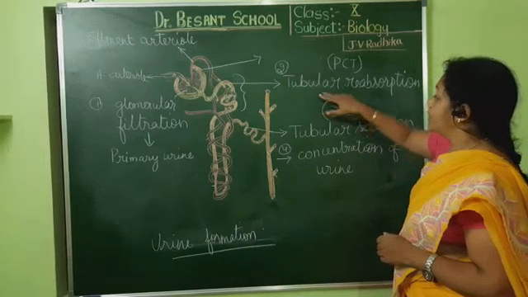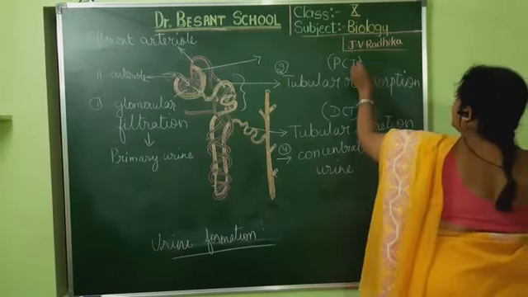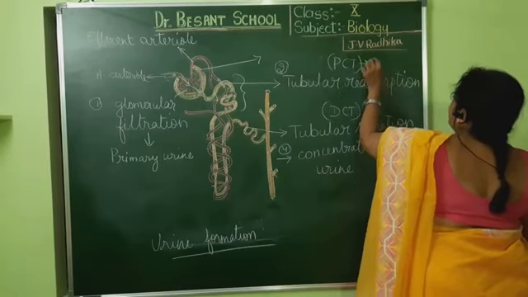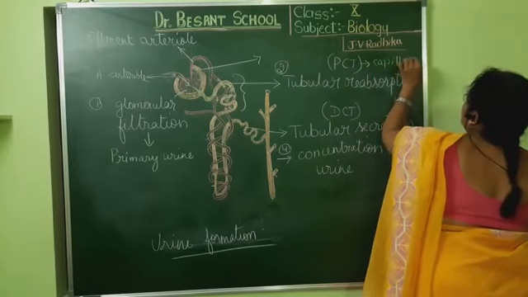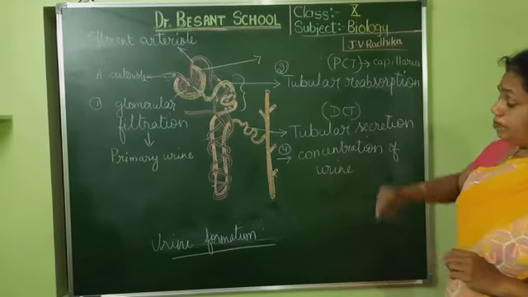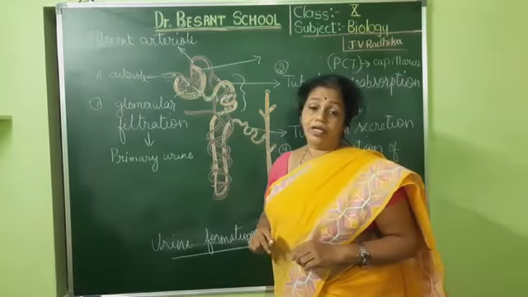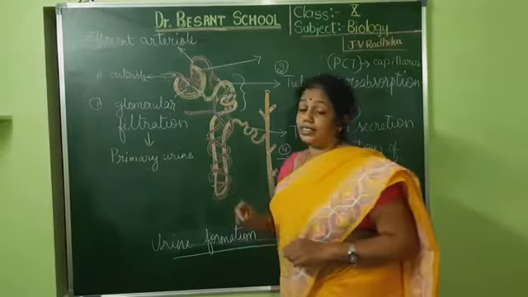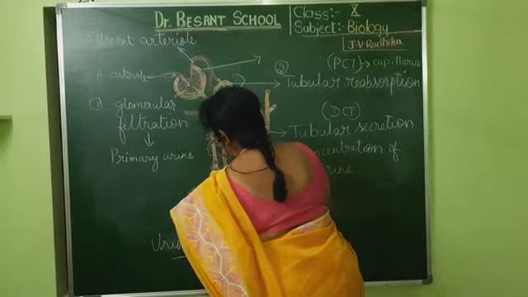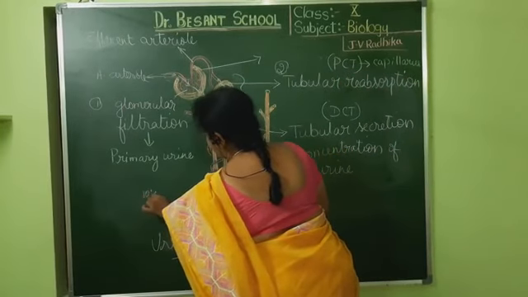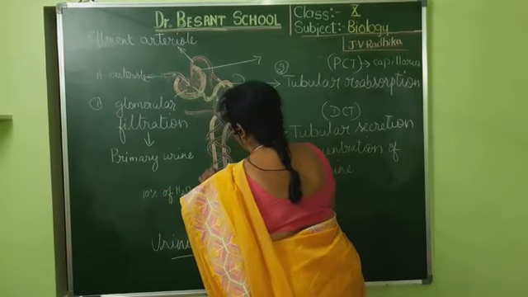So in the second part of tubular reabsorption, from the PCT to the capillaries, the blood would be flowing back. Now, after that, the blood would be flowing through the loop of Henle. In the Henle's loop, again 10% of water is taken back.